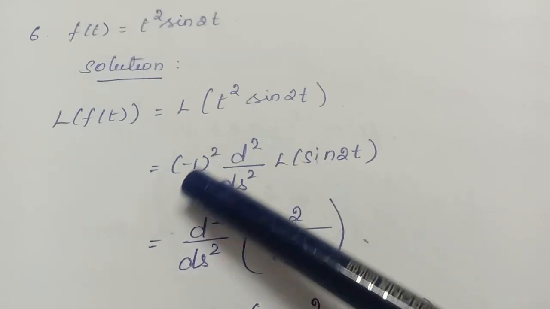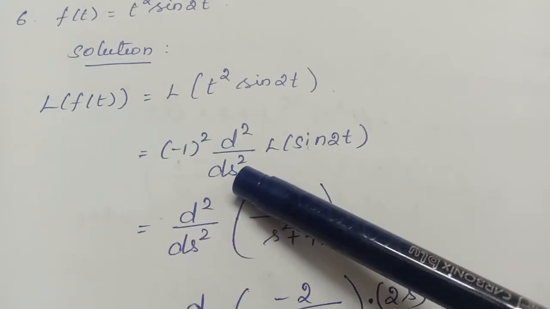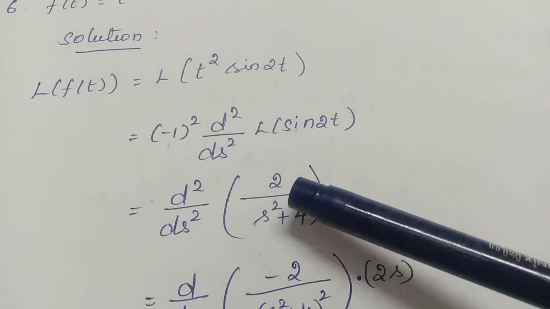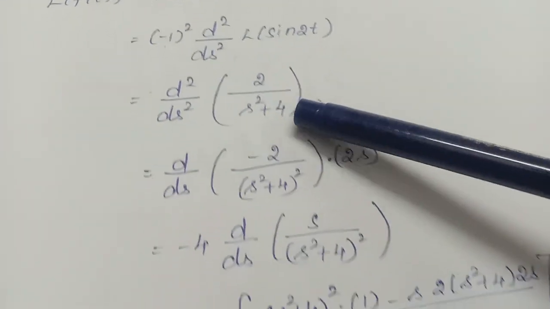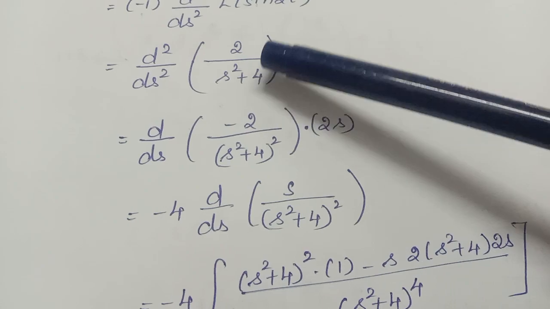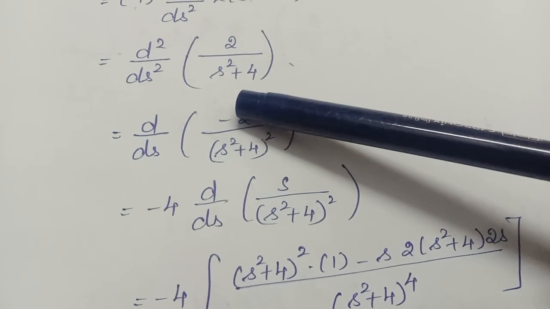So for t square, what should you do? Minus 1 square into d square by ds square of Laplace of sine 2t. What is Laplace of sine 2t? 2 by, that is a by s square plus a square. So 2 by s square plus 4. Now you have to differentiate it twice. It is like 1 by x, no? What is differentiation of 1 by x? Minus 1 by x square.